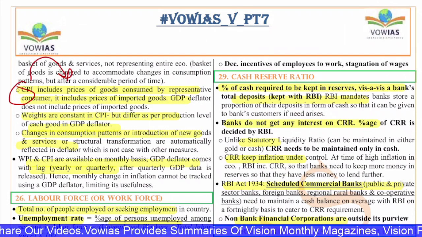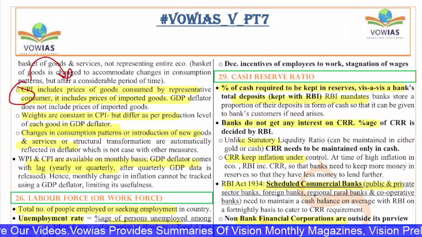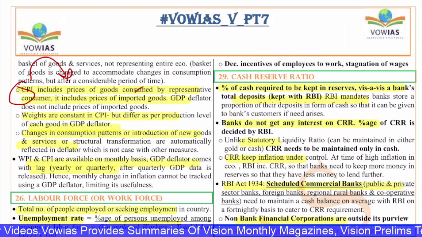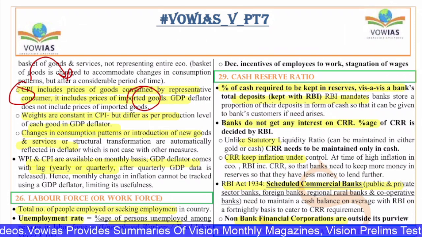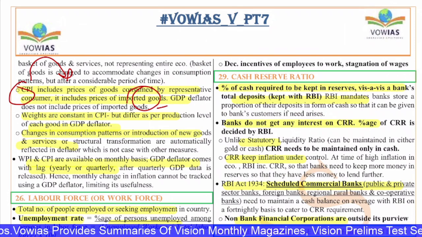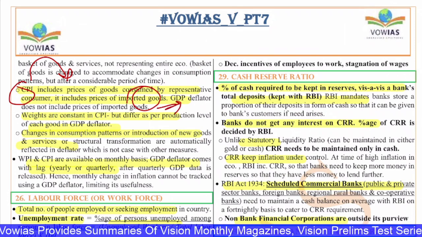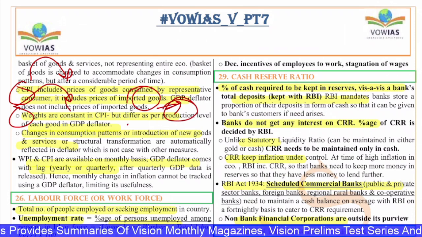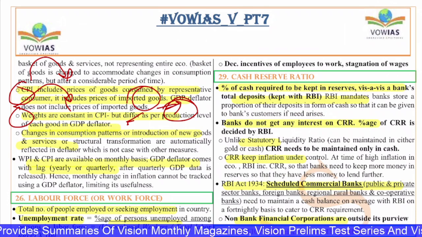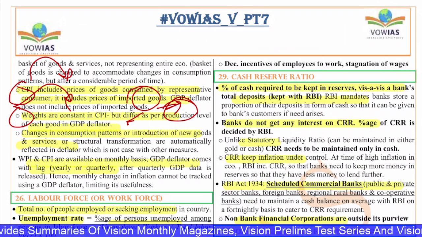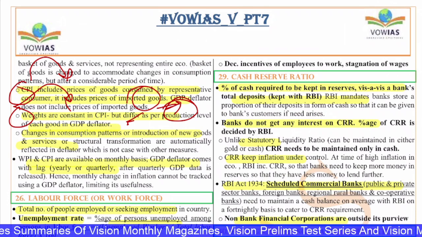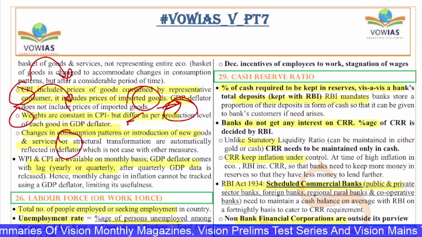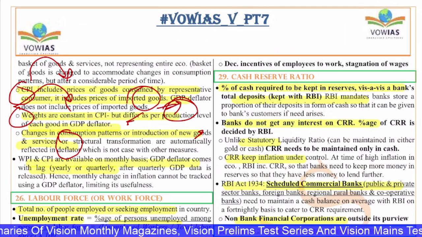CPI includes the price of goods consumed by the representative customer, and it includes prices of imported goods. GDP deflator does not include prices of imported goods. The weights are constant in CPI, but they differ as per the production level of each good in GDP deflator. And changes in consumption patterns, introduction of new goods and services, or structural transformation are automatically reflected in the deflator, which is not the case with other measures.